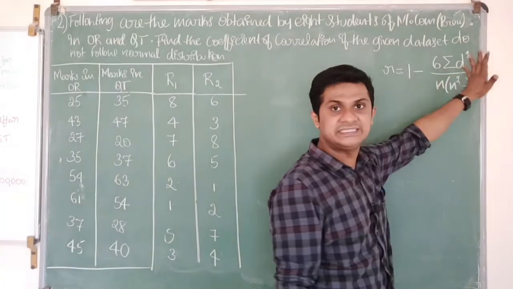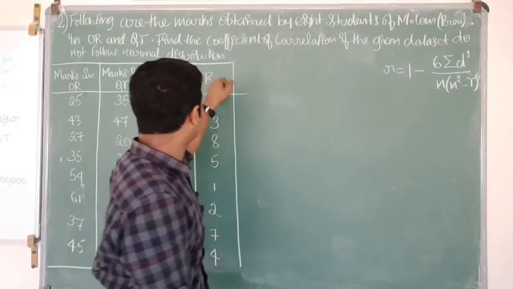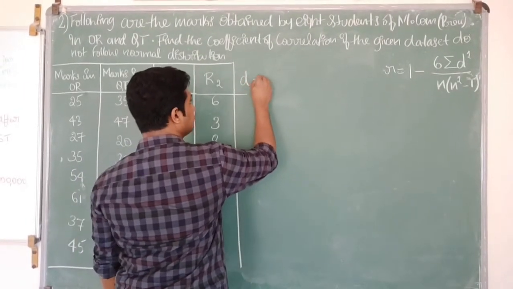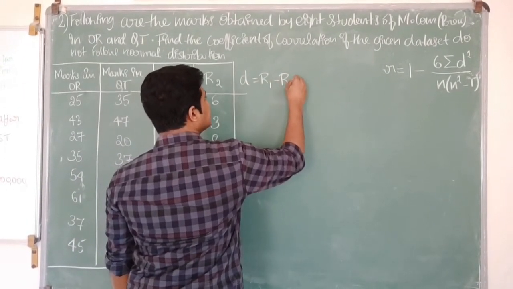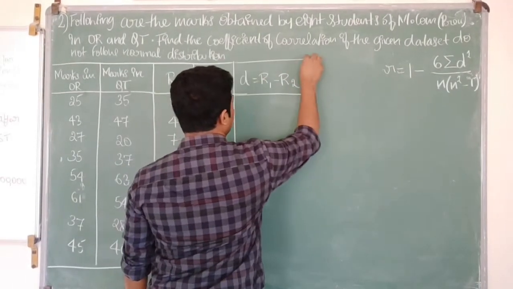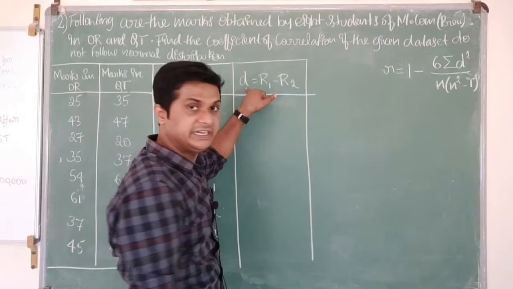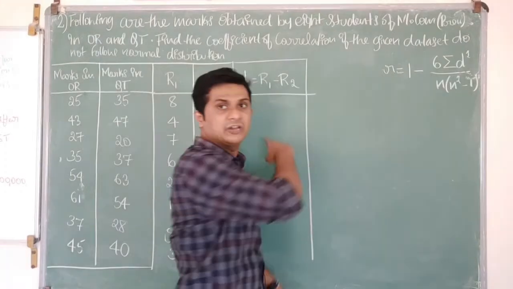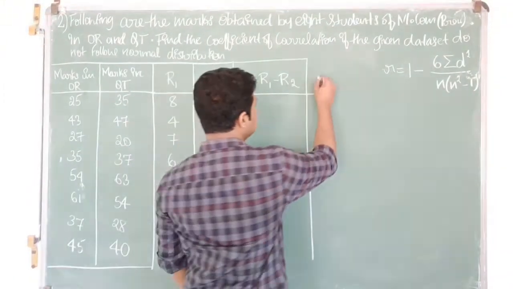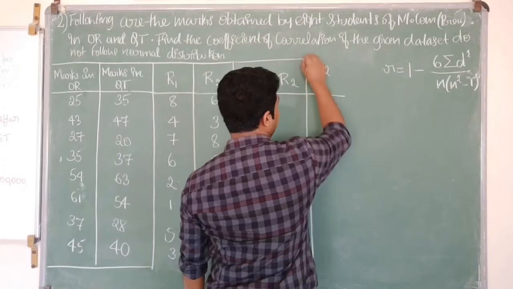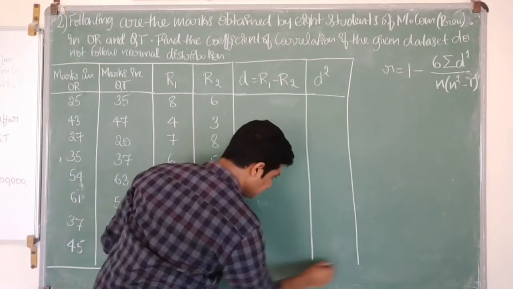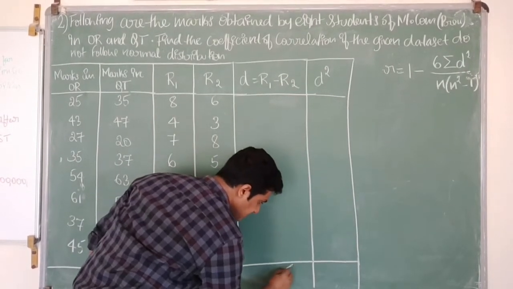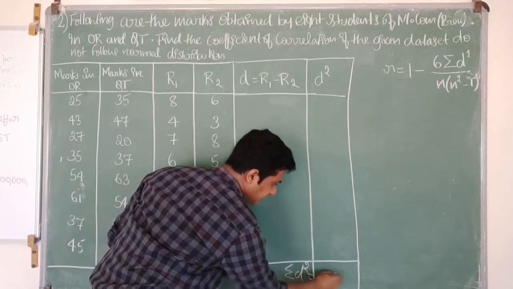The next value which we need is d or d square. d is the difference in rankings, so that we have to calculate. That will be d is equal to R1 minus R2. So this value I have to calculate. But here they have asked us to find d square. So whatever d you calculate here, you need to square it. Let's do that also, d square, simultaneously. Then total up the d square values. That's the only total we need, that is sigma d square, so I will be writing that here.